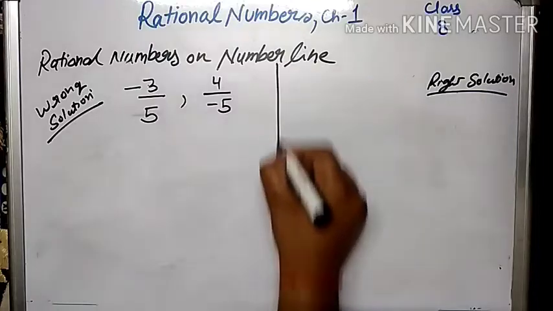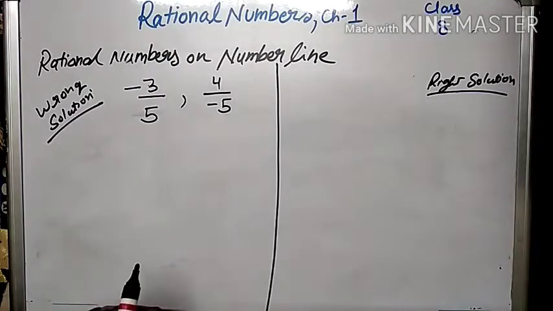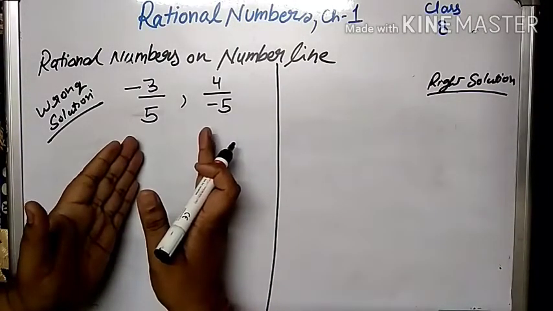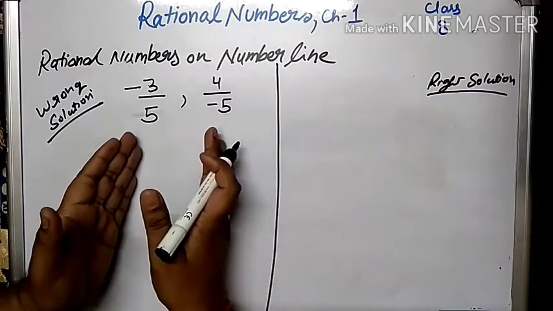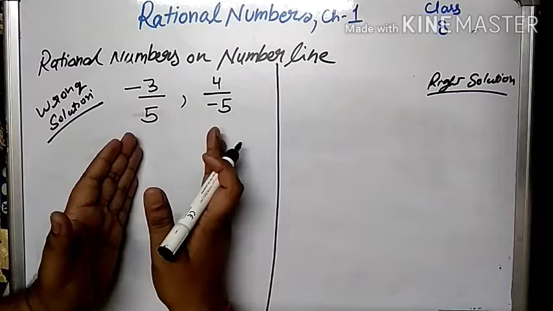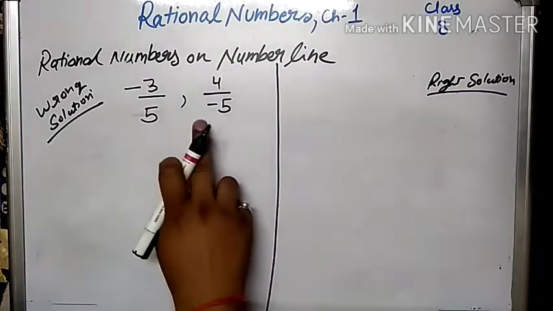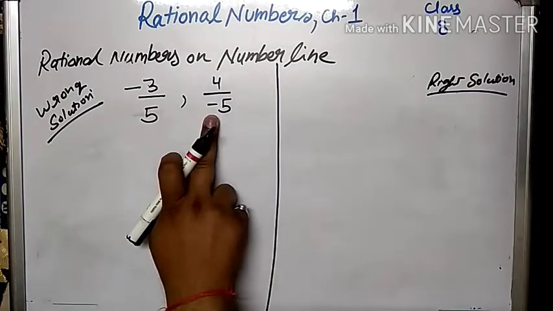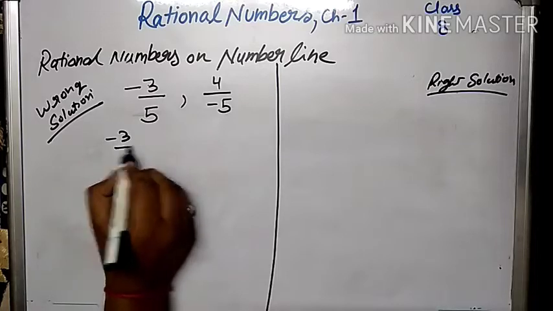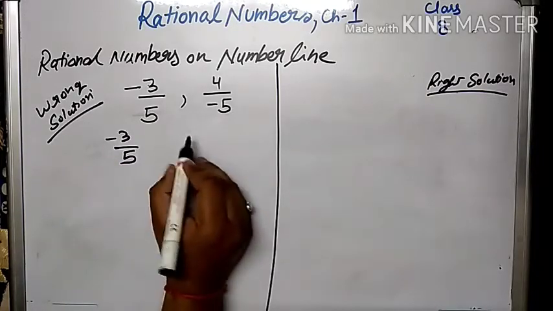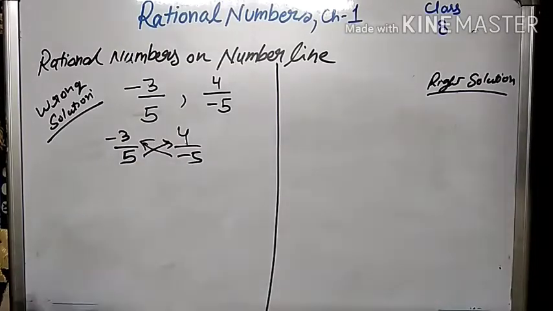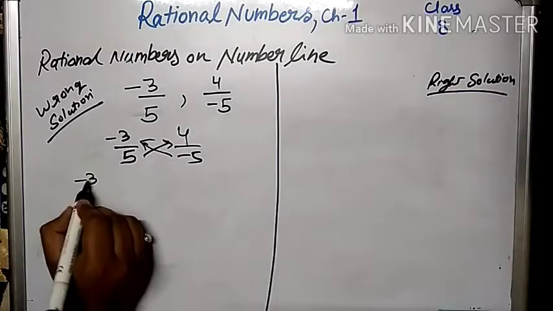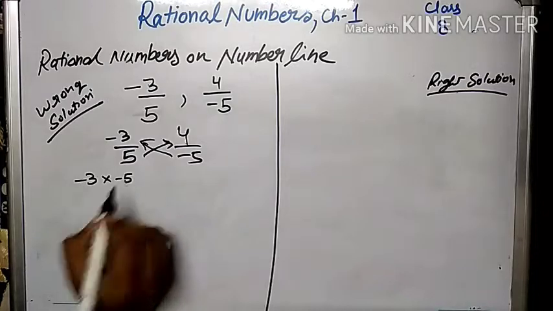You will understand the difference and why it makes a mistake. Two rational numbers are given which we have to compare. If I don't change the sign of minus 5 at the base, and I use the cross product method, I will write 3 into minus 5.